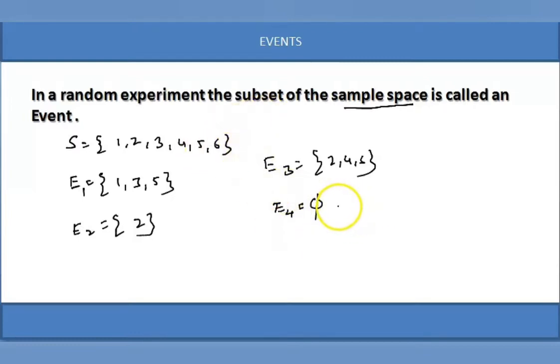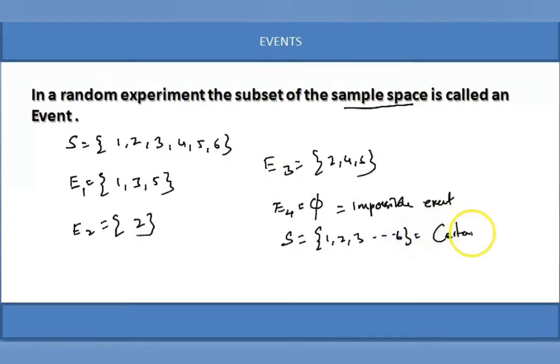This is called an impossible event. The total set S is also a subset of the given set. Therefore, S is equal to 1, 2, 3, 4, 5, 6, which is said to be a certain event.